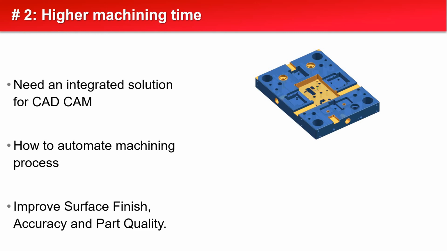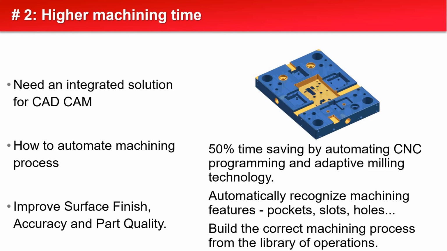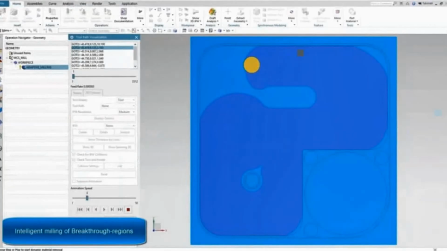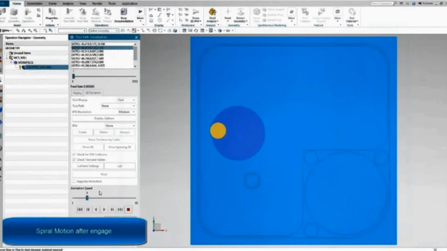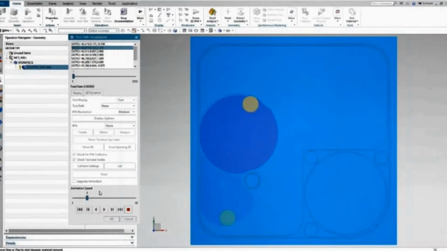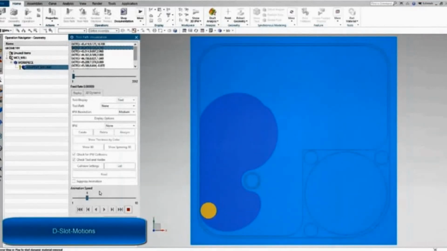And the fourth major problem is how to automate the machining process: the holes, slots, and pockets, and automatically create the program. By this method you can save 50 to 60% of the time, and you can create the program very fast in a few clicks. And the roughing technology is there. If you are taking 2 hours to rough a part, by this technology you can make the roughing within 30 minutes.